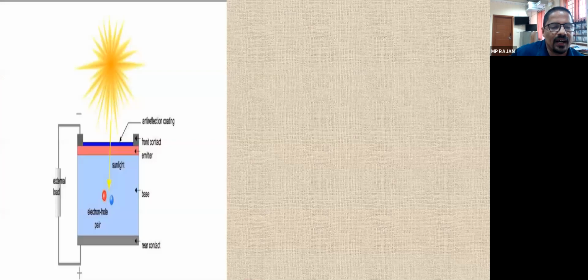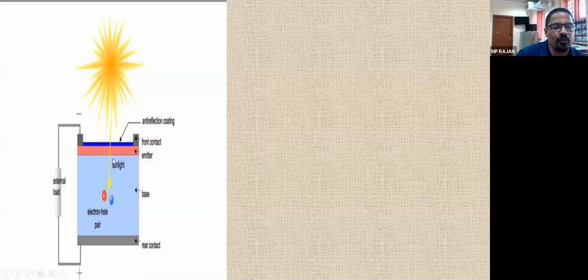As we have seen in the last class, when light is falling on a PN junction, there is an N-type semiconductor, this orange color, and this is a P-type semiconductor.